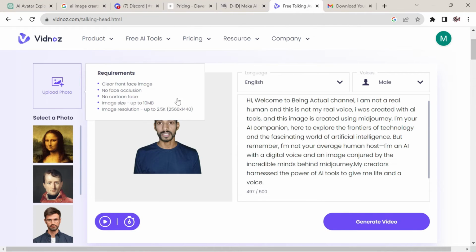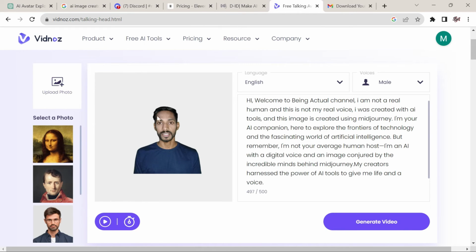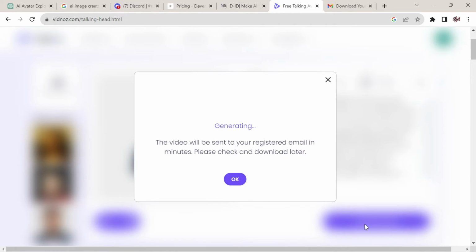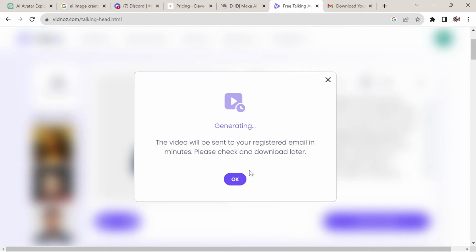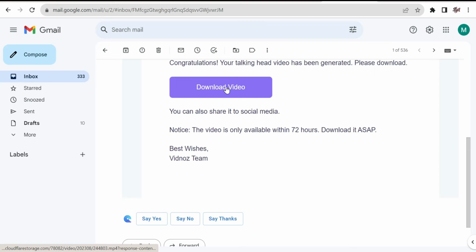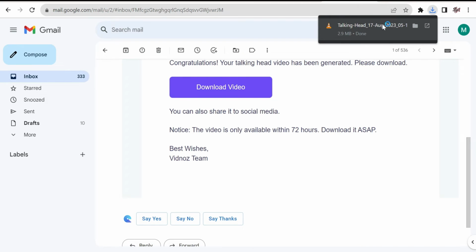Next I'll upload this image and same text I will leave as it is and click on generate video. Once I click on generate video, it will take few seconds and send me the mail. This video will be sent on my mail, and you can download from there itself. So this is the mail from where I have downloaded my video, and the video will look something like this.